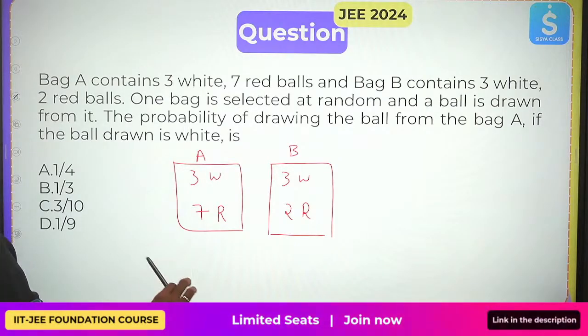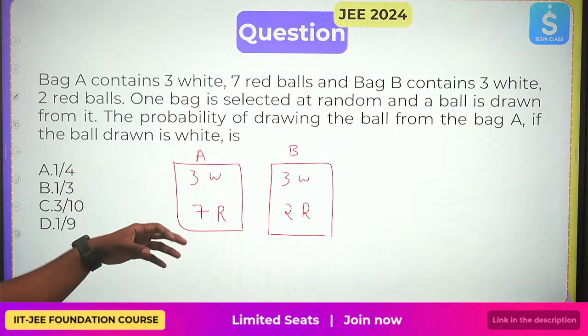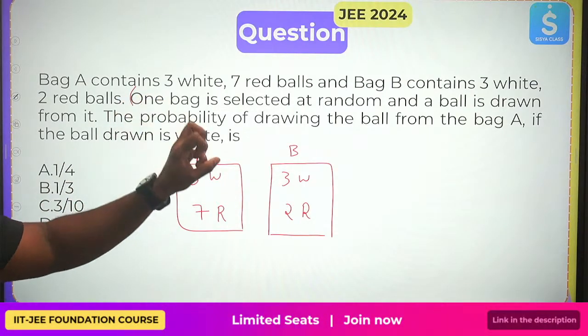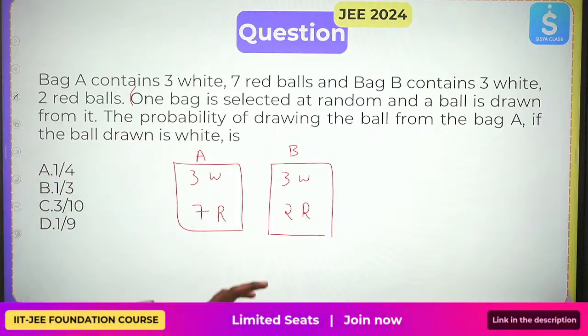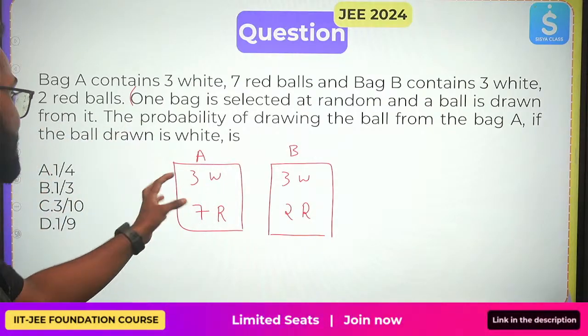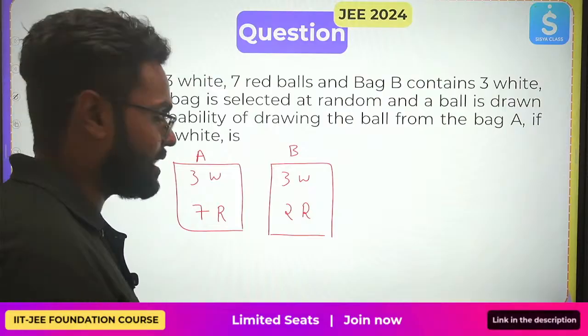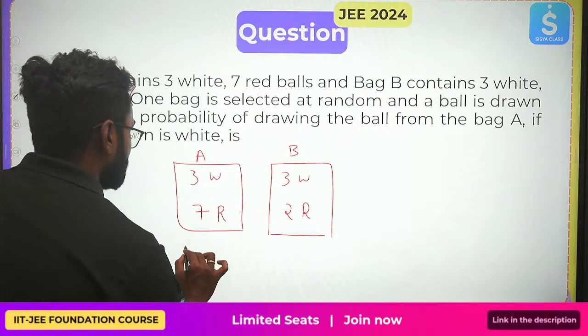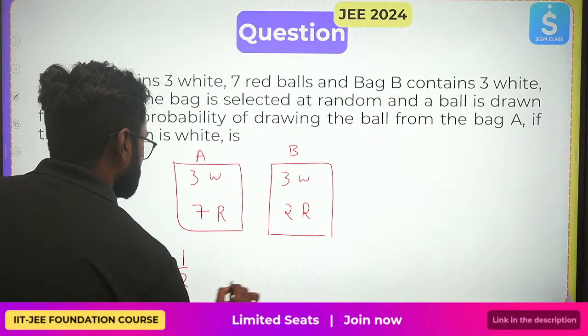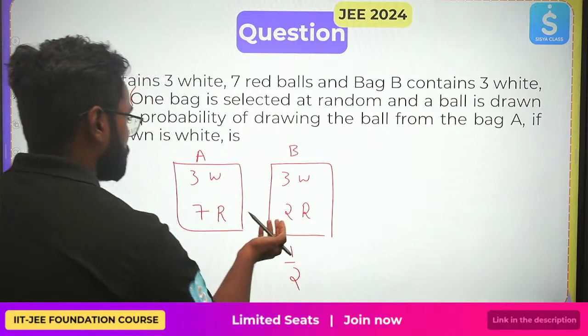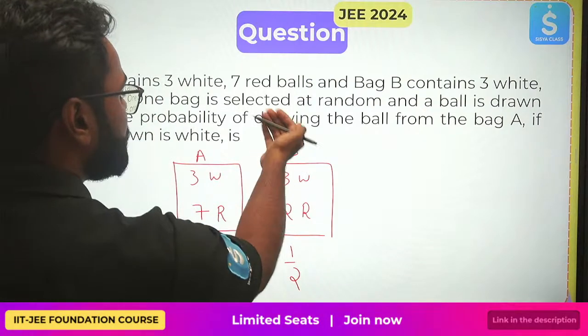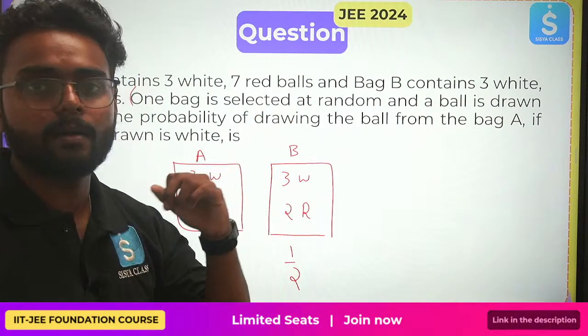Now, the probability of drawing the ball from bag A, if the ball drawn is white. He's saying the bag is also drawn at random and the ball is drawn from it. Both bags, you have to choose one of them. What's the probability of choosing a bag? It's nothing but 1 by 2, and this is also 1 by 2. There's a 50% chance of choosing bag A, or a 50% chance of choosing bag B.